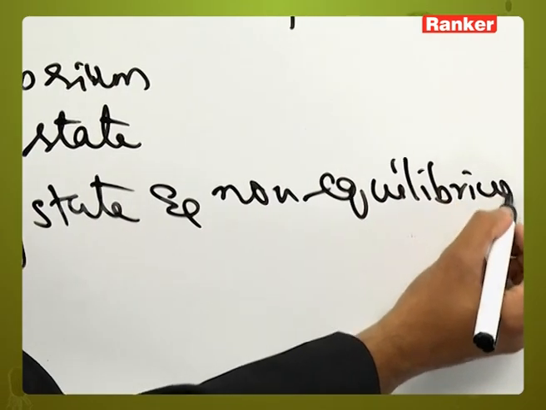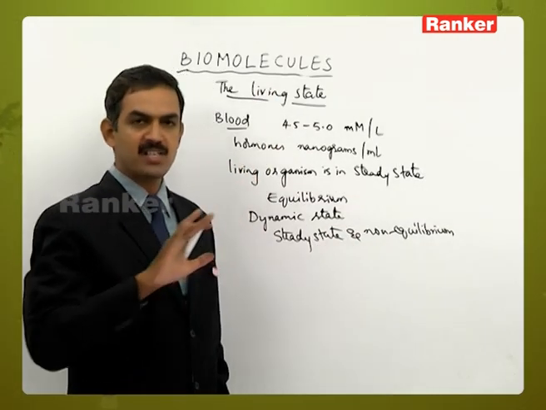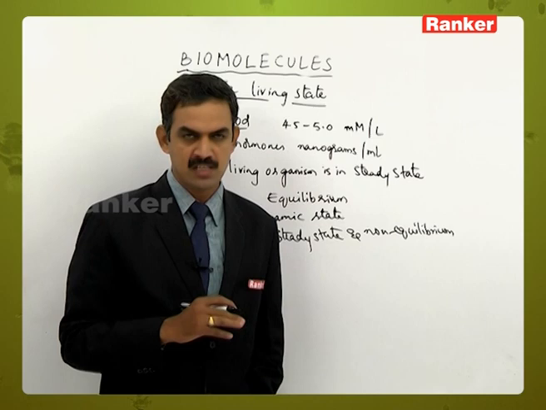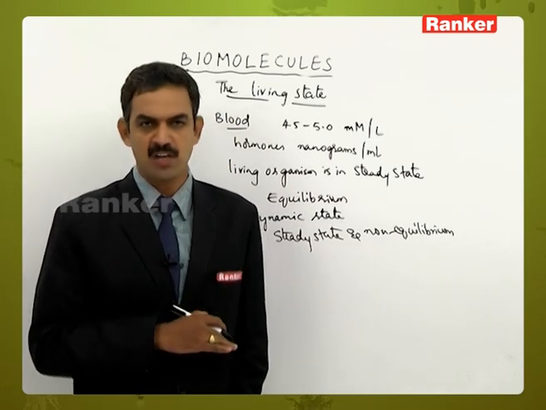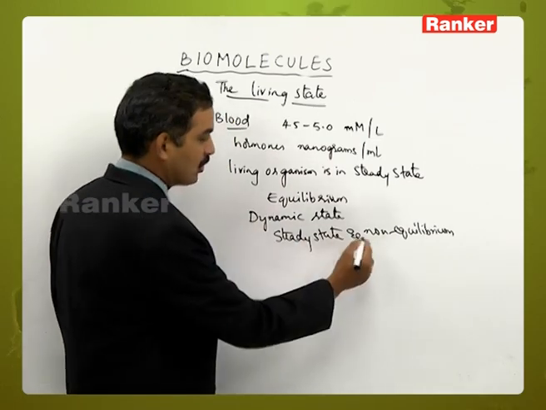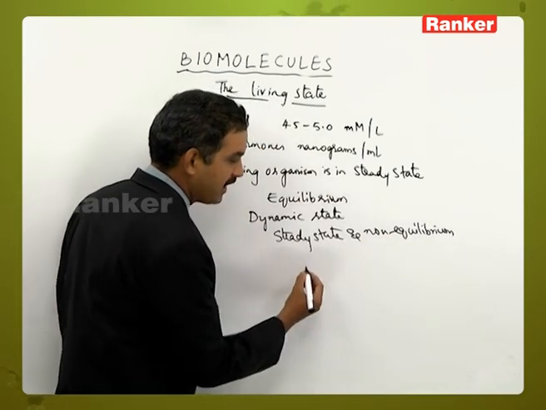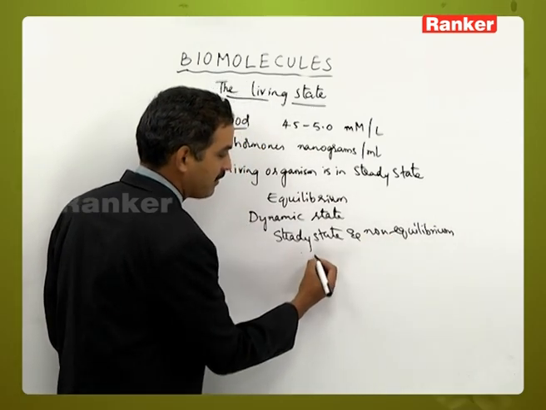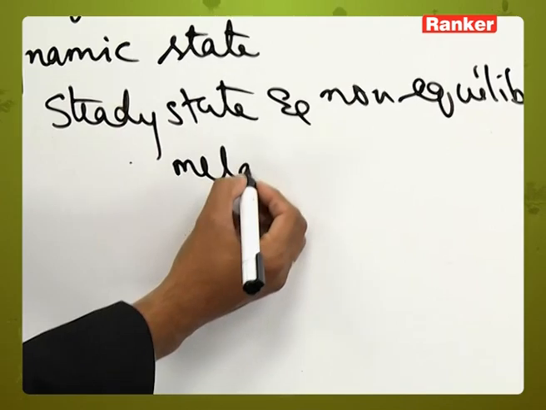Why? Because if equilibrium were maintained, there would be no further life for that living organism, and no further work done by it. So how are the steady state and non-equilibrium maintained? It is because of metabolism.